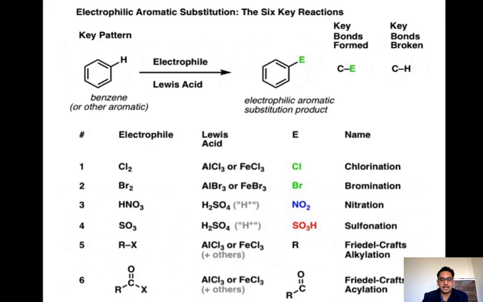Next reaction is Friedel-Crafts alkylation. Here RX, the alkyl halide, is the electrophile, and AlCl3 or FeCl3 is the Lewis acid. We get R in the position of the electrophile. This reaction is Friedel-Crafts alkylation. The next type of reaction uses acyl chloride as the electrophile, and AlCl3 or FeCl3 as the Lewis acid. We get the acyl group in the position of the electrophile. That reaction is the Friedel-Crafts acylation reaction.